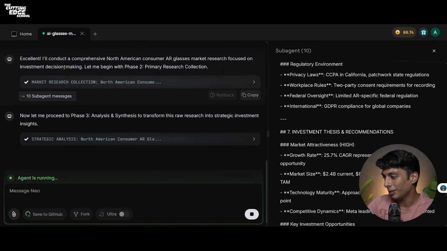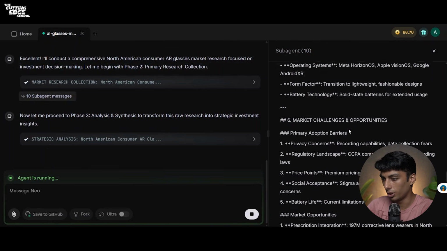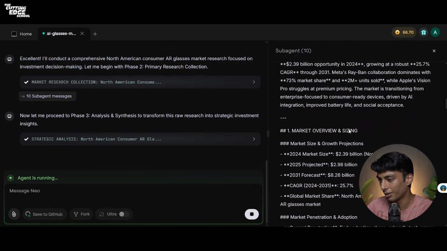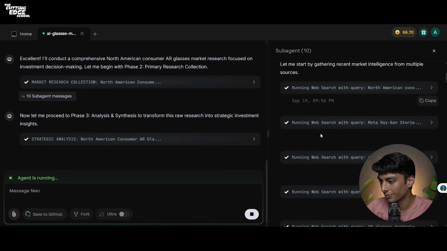Now as you can see, these 10 sub-agents also worked. Clicking on this, you can see all the output or prompt that your sub-agent received. Let's see. "I'll conduct a comprehensive market research on the North American consumer AR glasses market for investment analysis. I'll focus on market sizing."